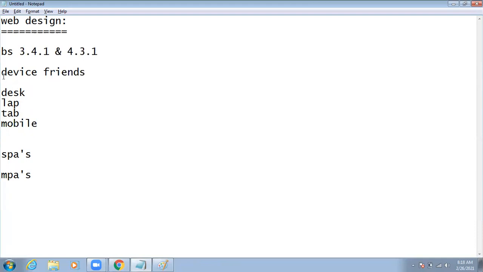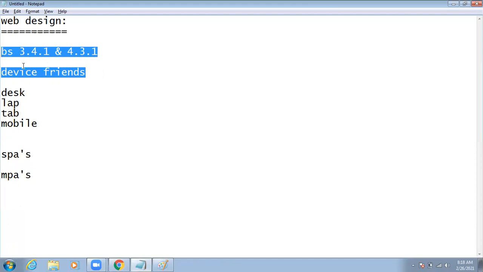For example, if you have an old website and the client wants some redesign, they are using 3.4.1, and you have to upgrade to 4.3.1. How are we going to upgrade all these things? And if we are developing a new website, how are we going to make it a device-friendly website? We'll discuss that in the regular sessions. That is the overview of Bootstrap.